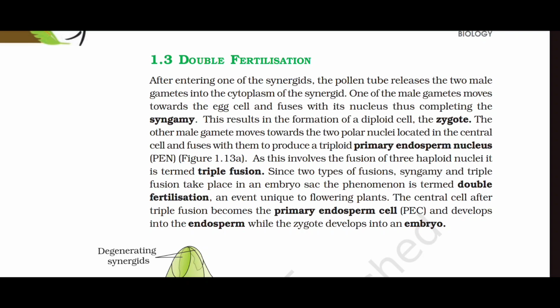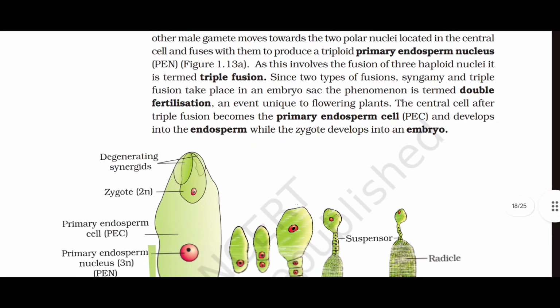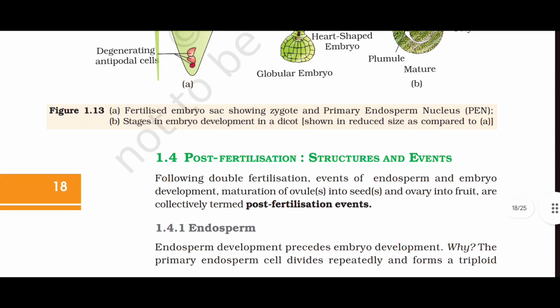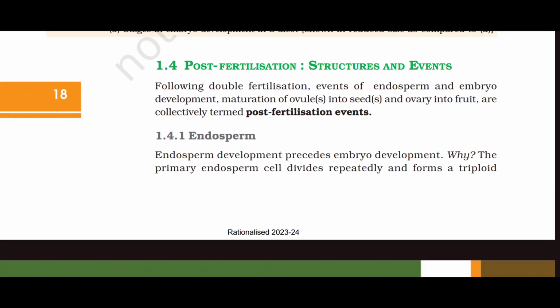The other male gamete moves towards the two polar nuclei located in the central cell and fuses with them to produce a triploid primary endosperm nucleus. As this involves the fusion of three haploid nuclei, it is termed triple fusion. Since two types of fusion, syngamy and triple fusion, take place in an embryo sac, the phenomenon is termed double fertilization, an event unique to flowering plants. The central cell after triple fusion becomes the primary endosperm cell and develops into the endosperm, while the zygote develops into an embryo.